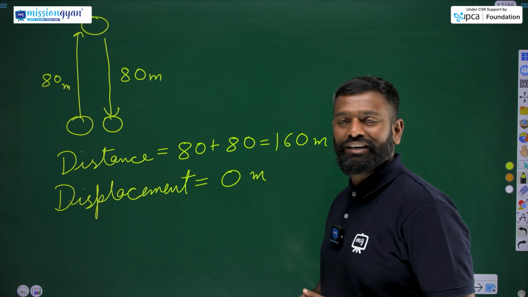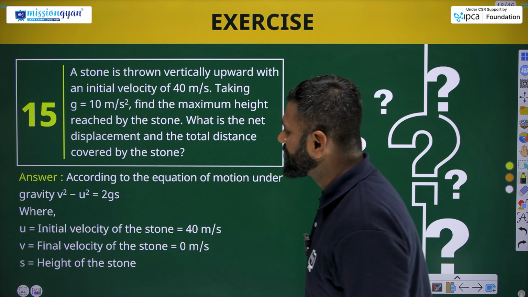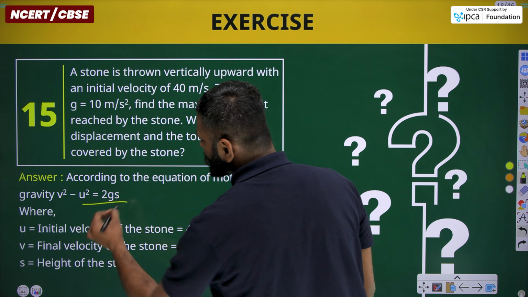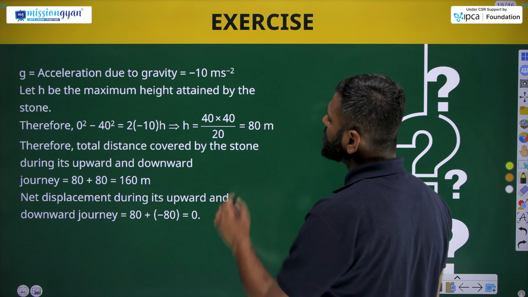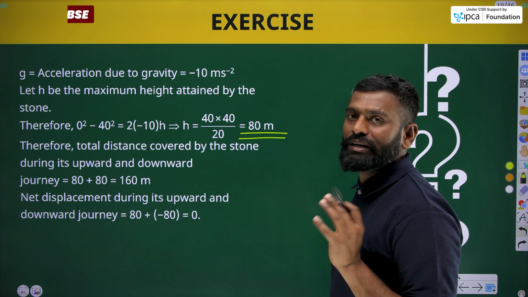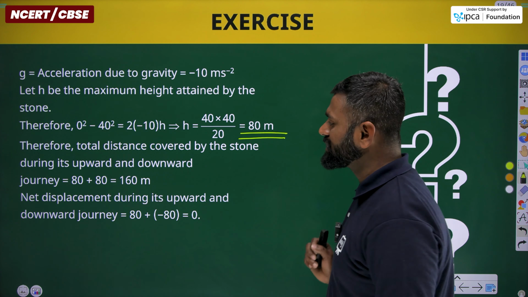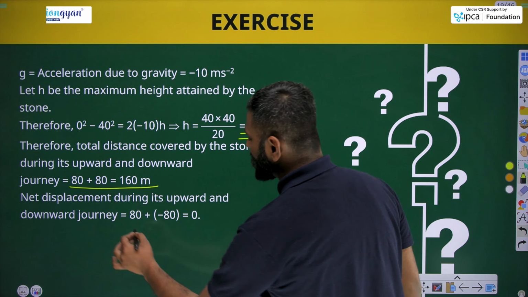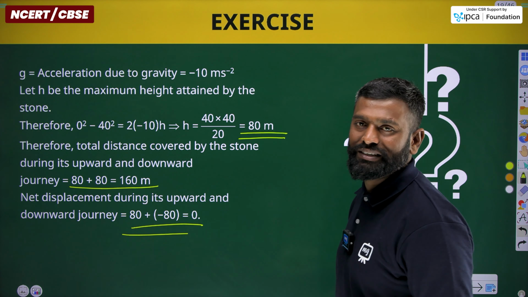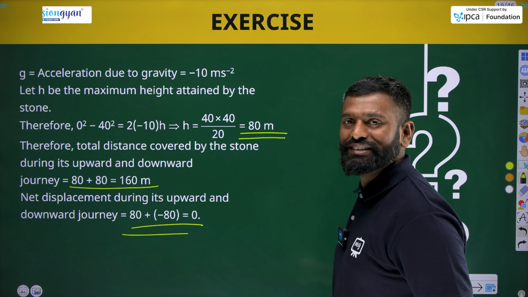Let's check the answer. According to the third equation of motion that we applied, by solving the question we get the maximum height reached by the stone is 80 meter, the total journey downward included is 160 meter, while the displacement will be 0 meter. Let's move to the next question.